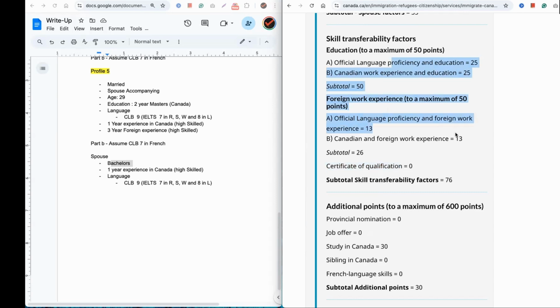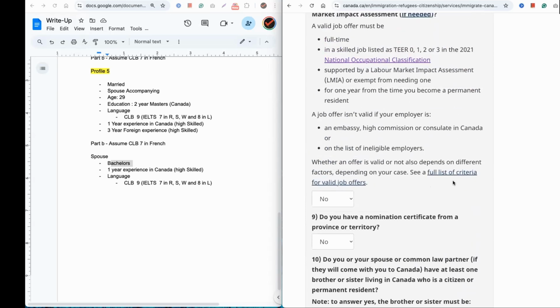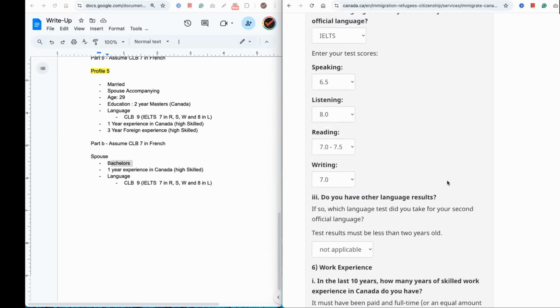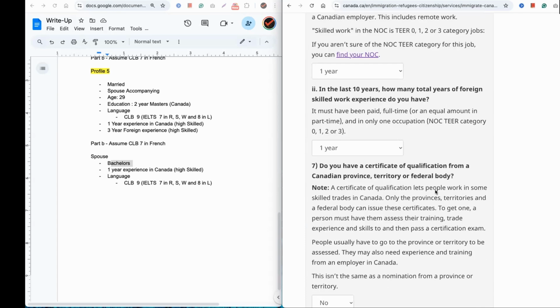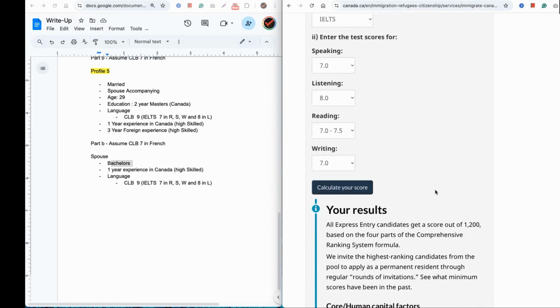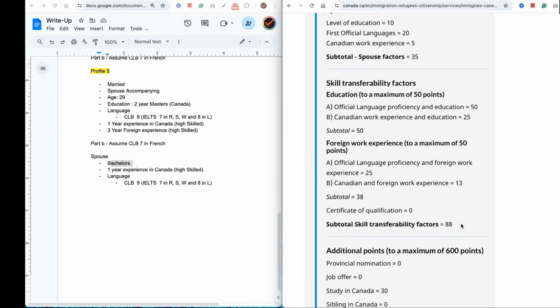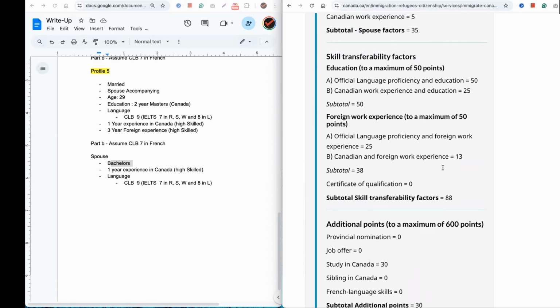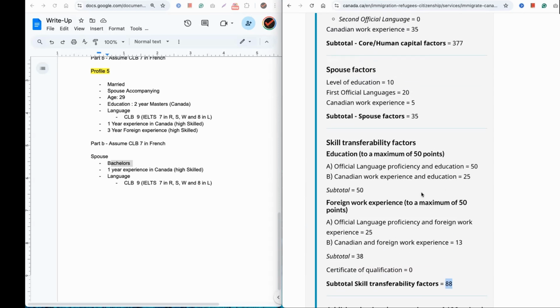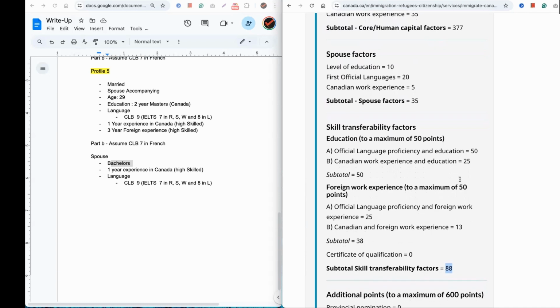But if you have already maximized these scores, for example, this person has not maximized, this person has got 76. Let me just go back and change the language scores again, speaking to 7, and calculate the score. Now if you see here, this person has already maximized very close to the maximum you can get, which is 100 points. Out of that, it is already 88. Even if this person has a certificate of qualification, that would not have any major impact whatsoever, because this person has already maximized those scores.